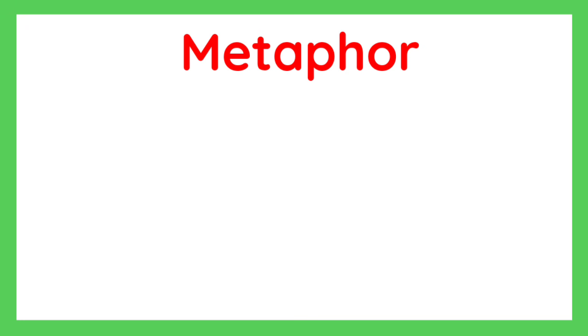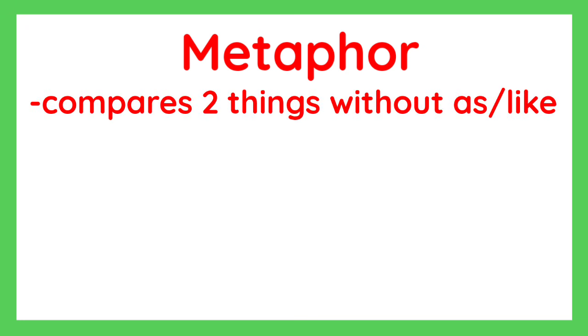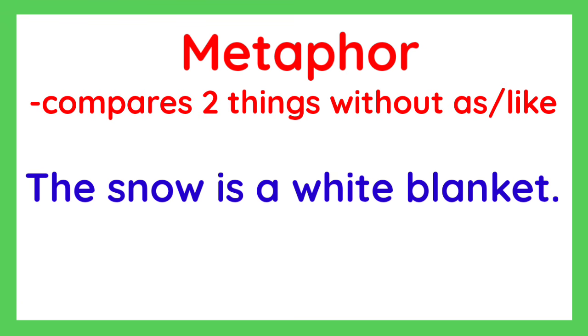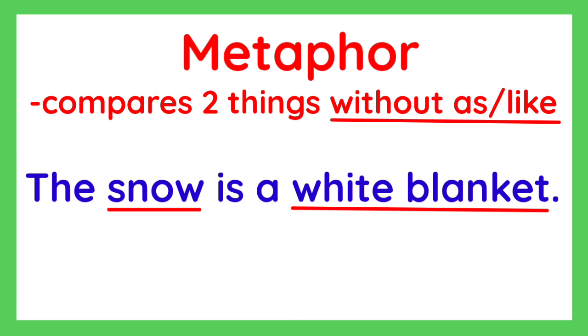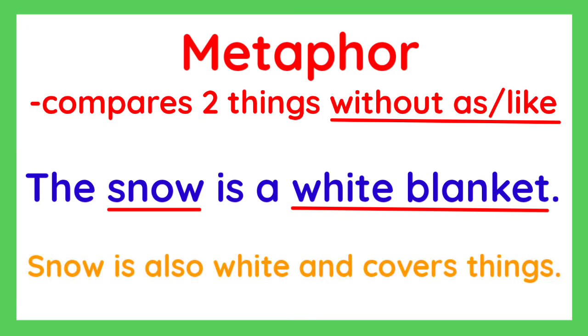Okay, now let's move on to metaphor. Metaphor compares two things directly without the use of like or as. Let's have a few examples. The snow is a white blanket. In this statement, the snow is compared to a white blanket without using as or like, since snow is also white and it can also cover things.